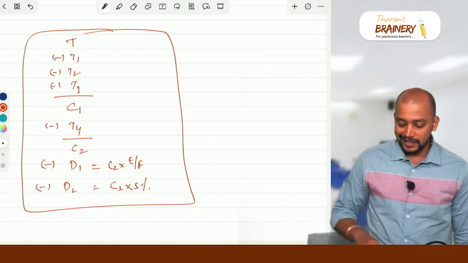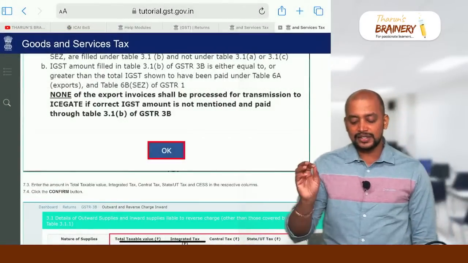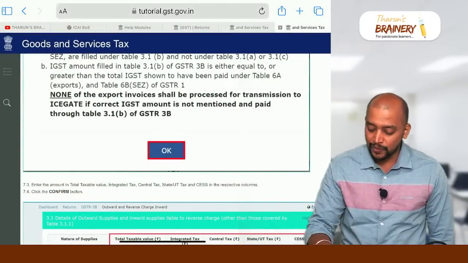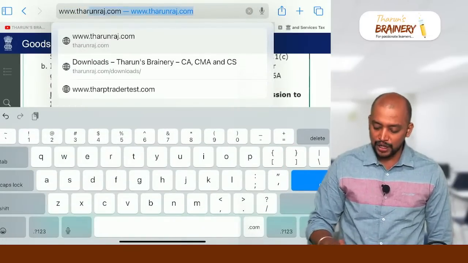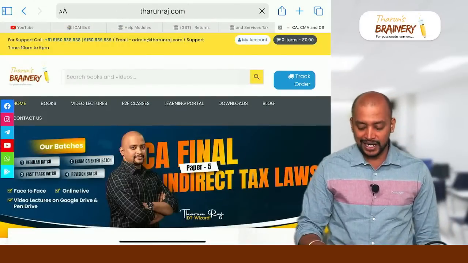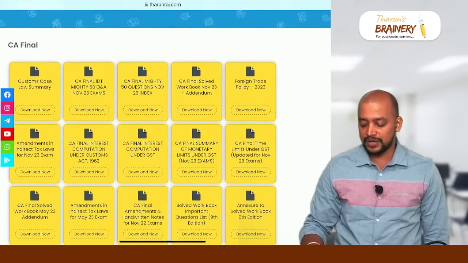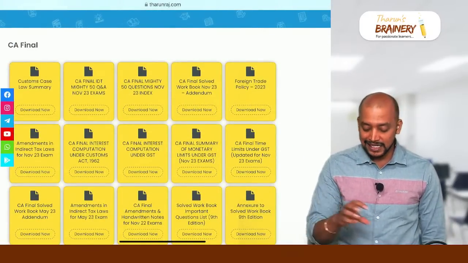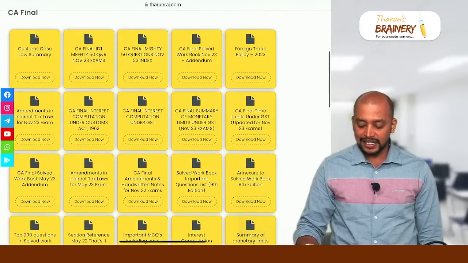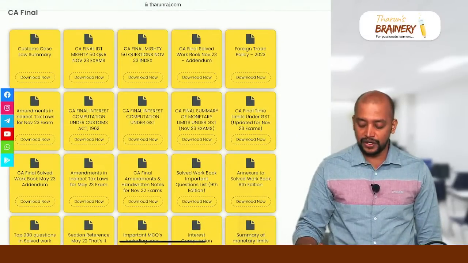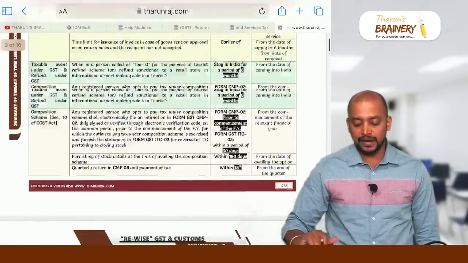Next, now we will see FTP, some important concepts for quick revision purpose. You can see the FTP notes already shared on my website. Many students were asking me, sir, time limits, monitor limits. These are the files which I have already shared. CA Final time limits updated for November 23 exam, a summary of all time limits, is there.